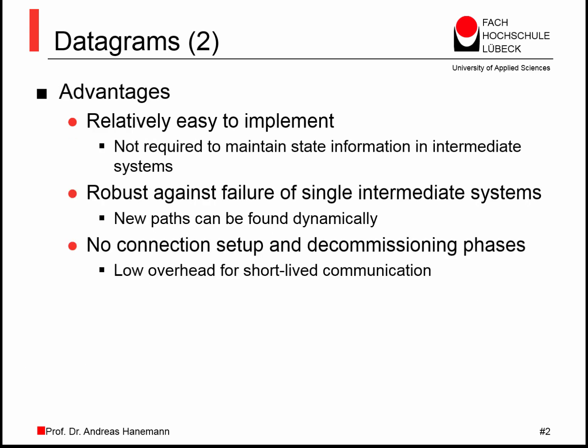Advantages of this method are that it is relatively easy to implement. Intermediate systems work in a stateless manner so that they do not have to remember the routing decisions which they have taken before. The method is robust against failures of links or intermediate systems.